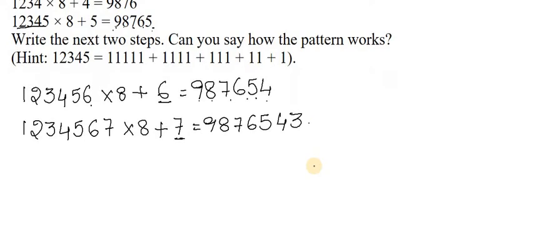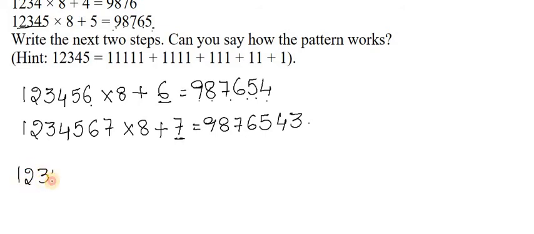So what hint have they given to us? 1, 2, 3, 4, 5. So here you have 5 ones, and next you have 4 ones, and next 3, and next 2, and next 1. So in the same way you can even do this.